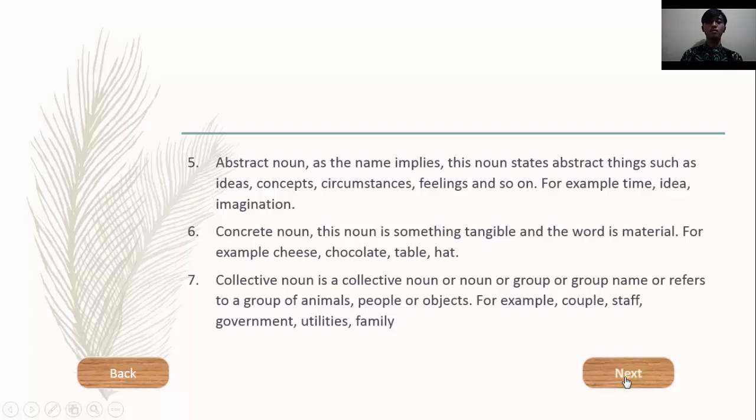For example, cheese, chocolate, table, head. Collective noun is a group name, referring to a group of animals, people, or objects. For example, couple, staff, government, utilities, families.